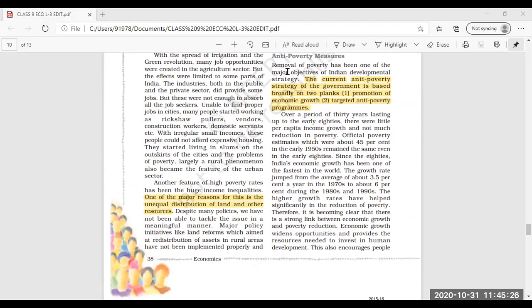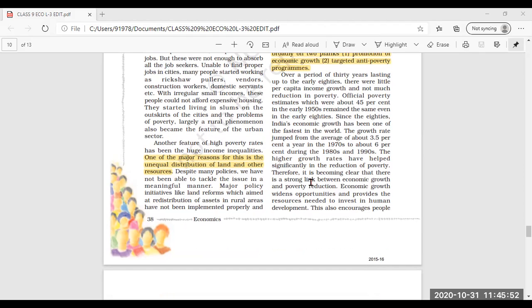Then we have seen anti-poverty measures. Under targeted anti-poverty programs, the National Rural Employment Guarantee Act, that is NREGA, the National Food for Work Program, that is NFWP, the Rural Employment Generation Program, that is REGP, etc., have been launched.